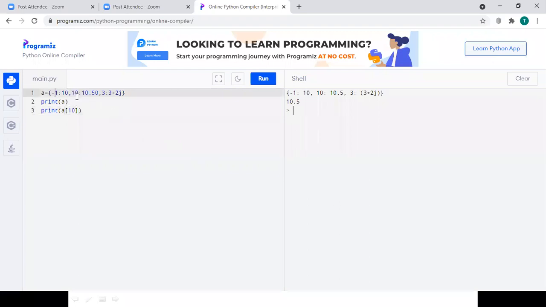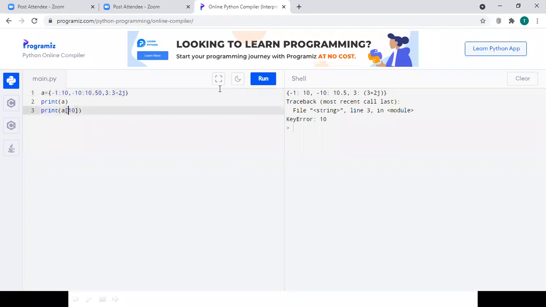Right? We can have entire keys with the negative symbol. Here we got the error at line number 10 because we have changed the key to -10 and we try to access +10. If you use -10, then the program is going to be executed successfully. So we can have integers, either negative or positive, as keys, and we can have any data type as values. But we cannot have